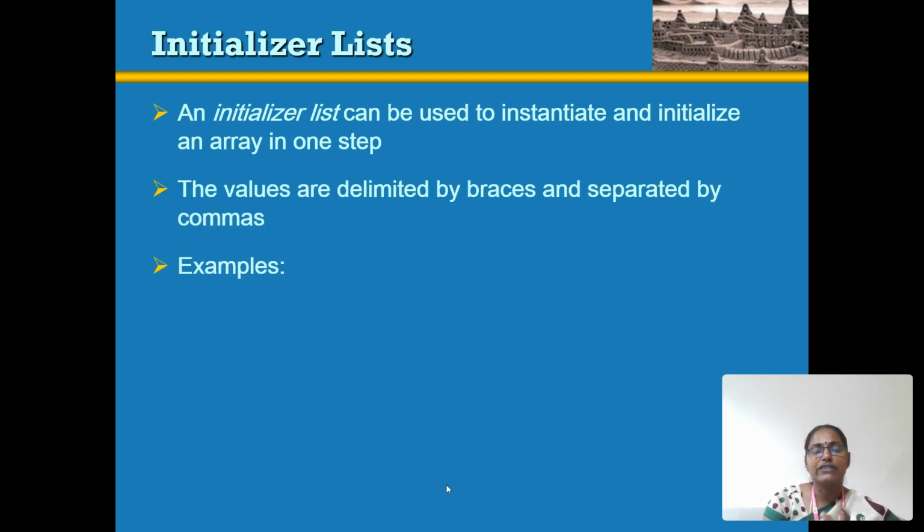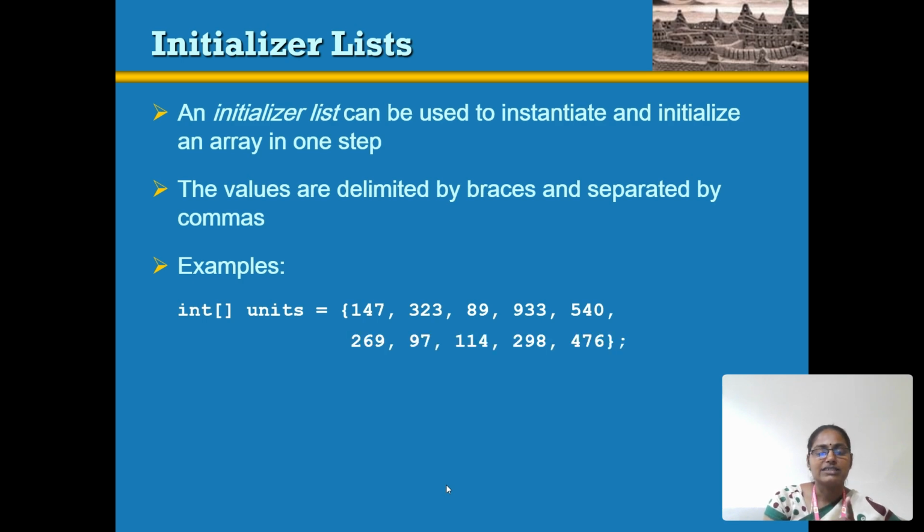In array initialization we give values in an array within braces, where each value of the array is separated by a comma, and the braces are closed at the end of the array elements. Here we are going to give 10 elements: 147, 323, 89, 933, 540, 269, 97, 114, 298, and 476. Each value is separated by a comma. Comma is one kind of operator. The operator is used for separation of values.